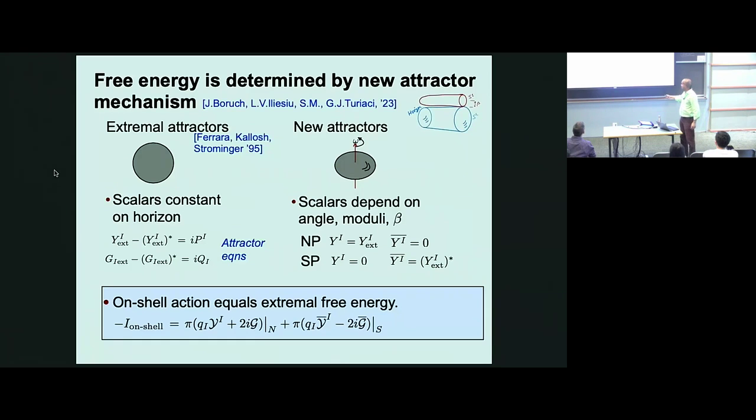That's the first point. And the second point is that this on-shell action can be written in this very nice way, as a Legendre transform of the prepotential at the poles, the sum of the two poles. Here again, you see this nice complexification.